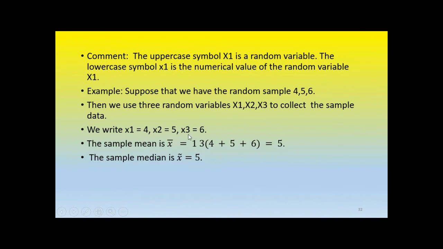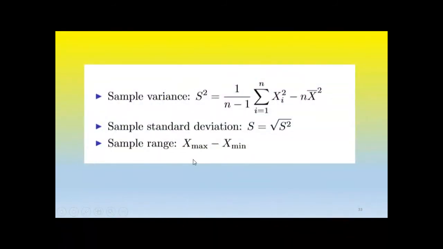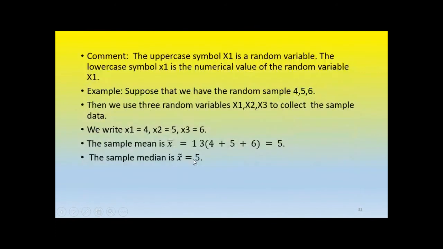The sample mean is the sum of them divided by 3. The sum is 4 plus 5 plus 6, which is 15, and 15 divided by 3 is 5.